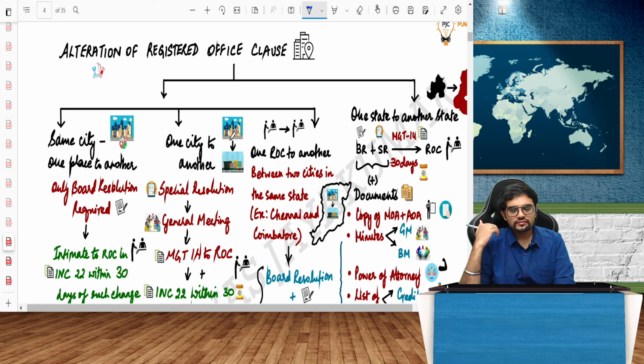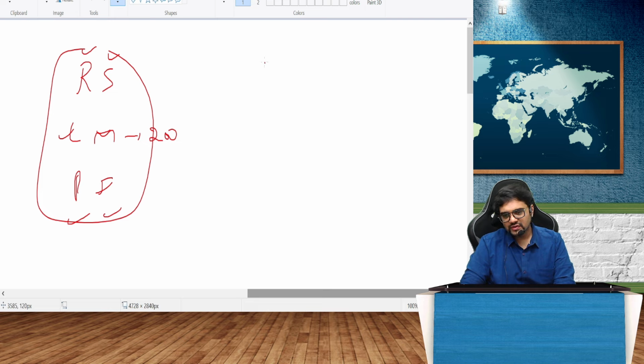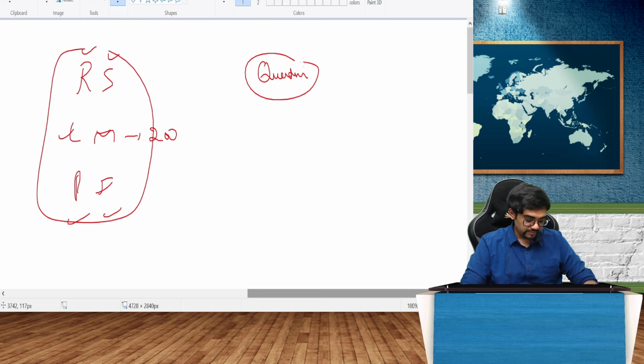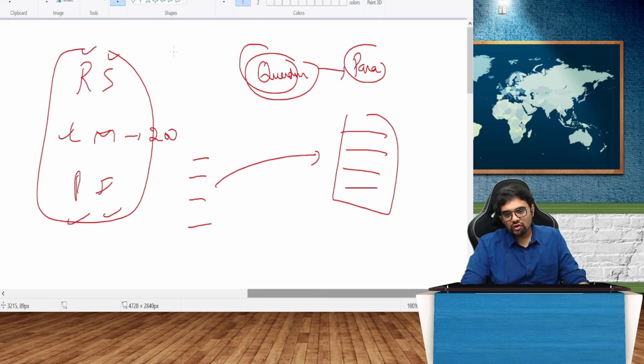So in MCQ, always remember guys, first kindly read the questions. Read the questions to understand what type of questions they would have asked, and then you go to the paragraph. There will be an entire paragraph of questions. So first kindly read the 1, 2, 3, 4, whatever questions they have given, and then only read the paragraph. Don't go by the traditional method of reading the passage and then reading the questions. Please read the questions first and then go to the passage. It will be easy only, nothing to worry. Okay.